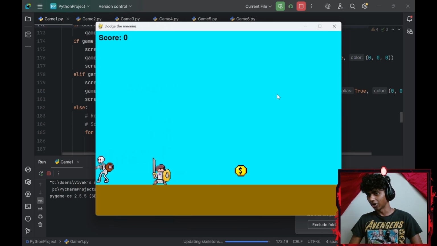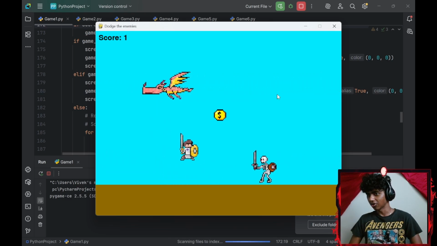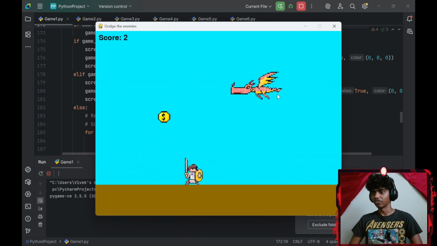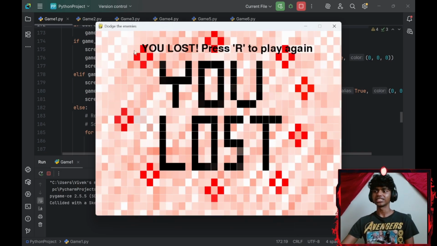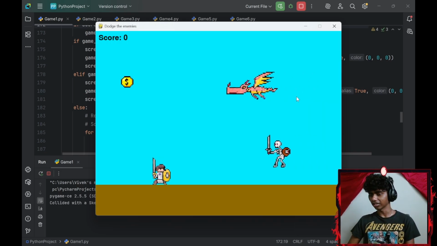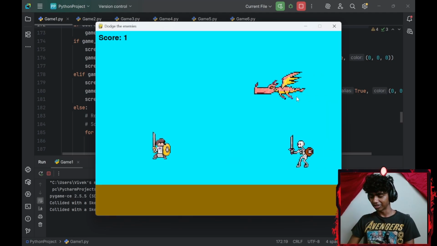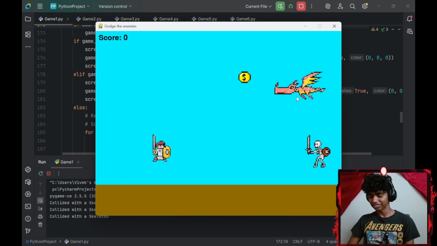Okay, so I gotta dodge these players, collect these coins, and if I hit 10 coins, then I basically win. But if I collide with them, I lose, and it says you lost. Press R to play again. I can press R to play again. Let me try to lock in and win.